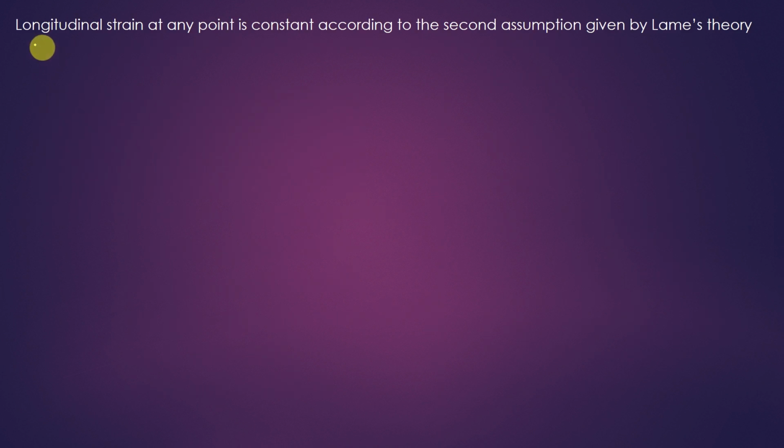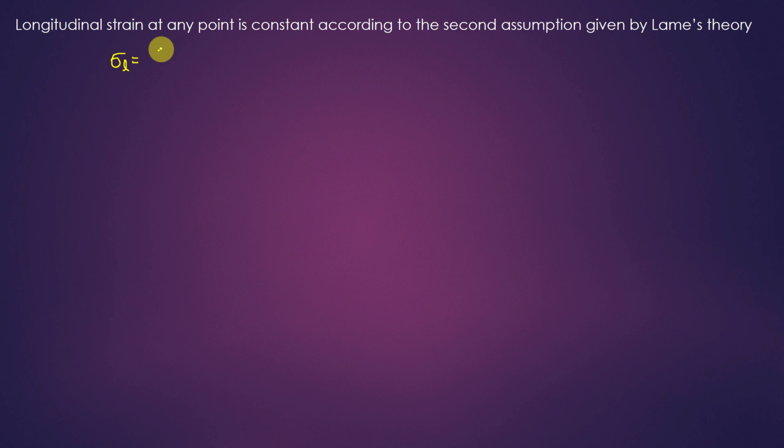And we have seen the second assumption. Longitudinal strain at any point is constant according to the second assumption given by Lame's theory. So that is nothing but the longitudinal strain, which will be constant. We have already seen this in change in dimensions and strains, and I will write it in the same manner.